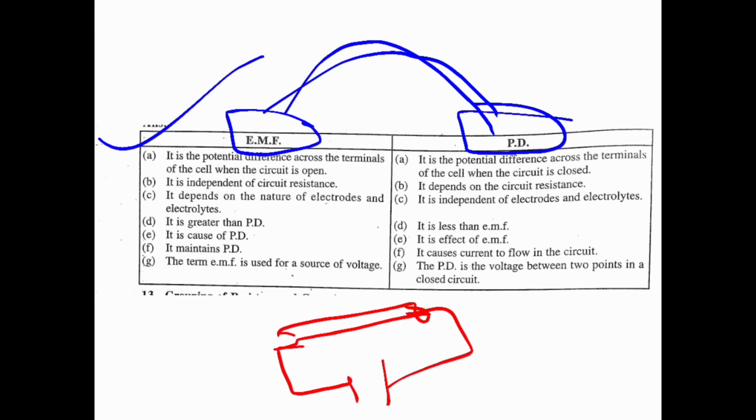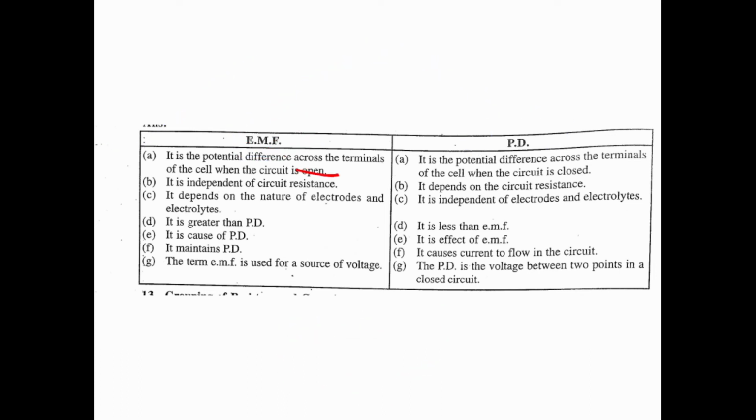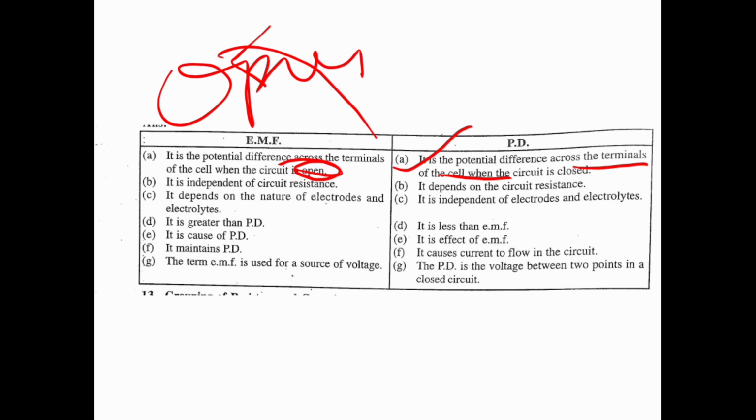You have to remember that if the circuit is open, then we can determine the EMF. Potential difference is the potential difference across the terminals of the cell when the circuit is closed. So EMF means open and potential difference means closed.